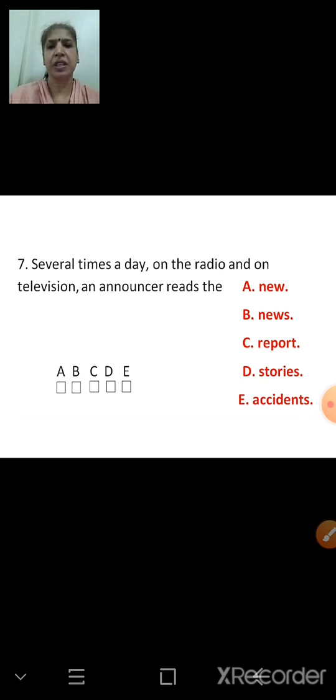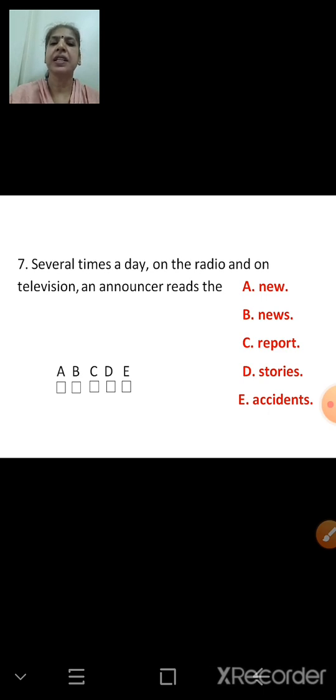An announcer, the one who reads the news, or the announcers, what do they do? They read the news, reads the news report, or reads the stories, reads the accidents. So several times a day on the radio and on television, an announcer reads the, yes children, find the answer.